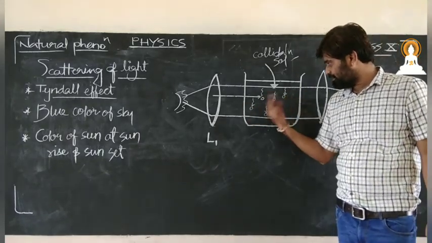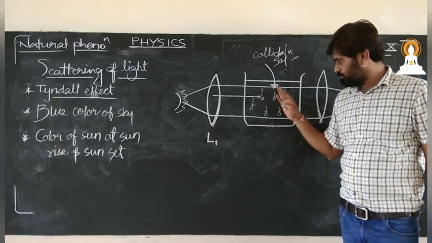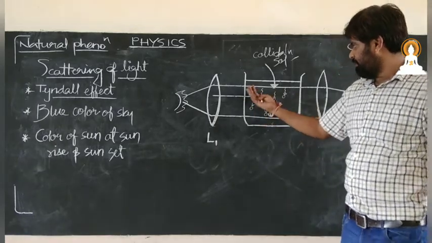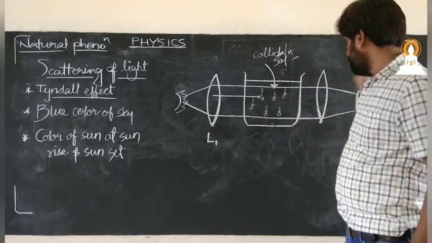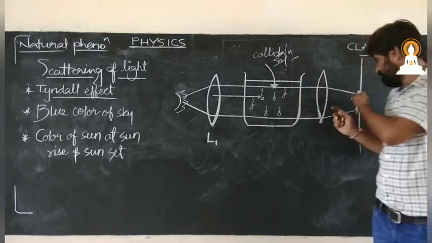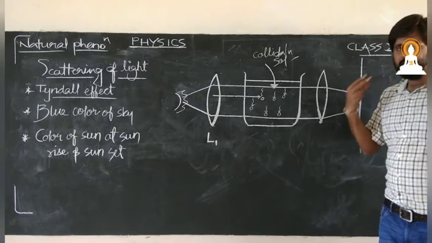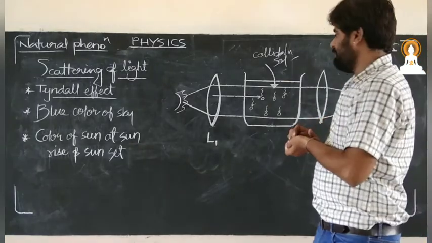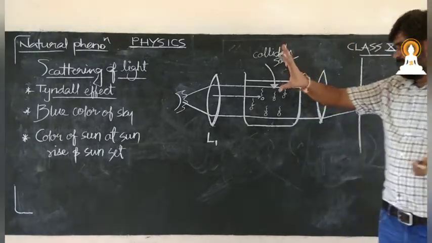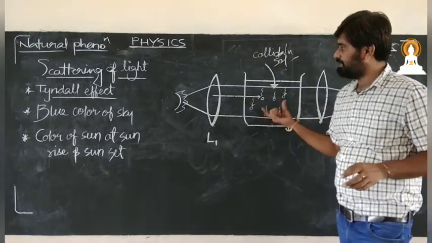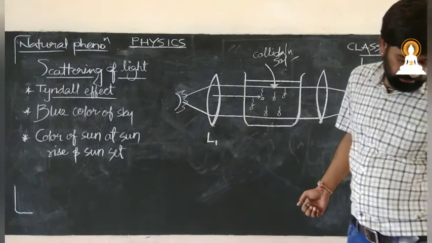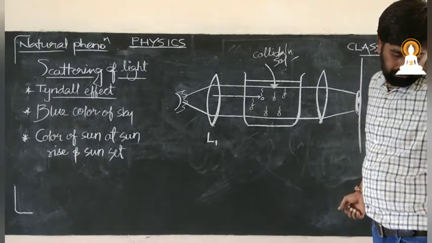So they scatter the rest of the small wavelength lights, and the red light, which has a very high wavelength, they used to allow. And that light comes to our eyes at sunrise and sunset, and we may see the crimson red type of sun at sunrise and sunset. So this is the Tyndall effect. What is that? This is the Tyndall effect.